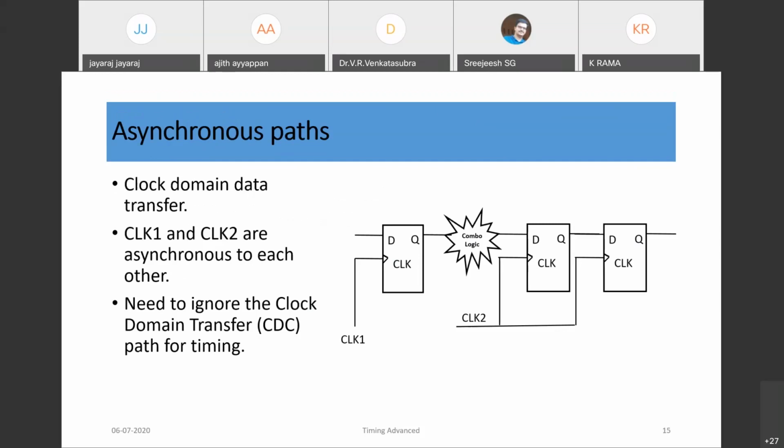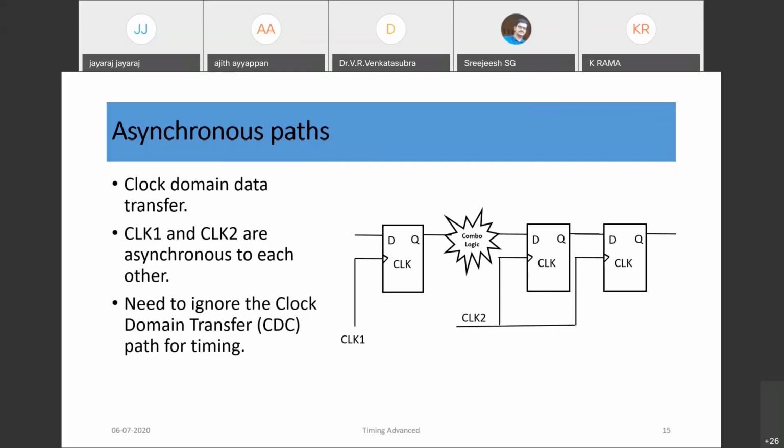So coming to the asynchronous path. When we design a circuit, as I mentioned earlier, a design will have many clocks, not a single clock, especially in many of the complex ICs. So the processor core will operate at one frequency, and many interfaces will operate at some other frequency. IO would be a different frequency, core would be a different frequency, like that. Many clocks would be there. So say one clock domain, a processor, needs to transfer data via some interface to some other processor, via DMA or PCI Express or Gigabit Ethernet. So there would be a clock domain crossing, meaning processor clock to the interface clock.